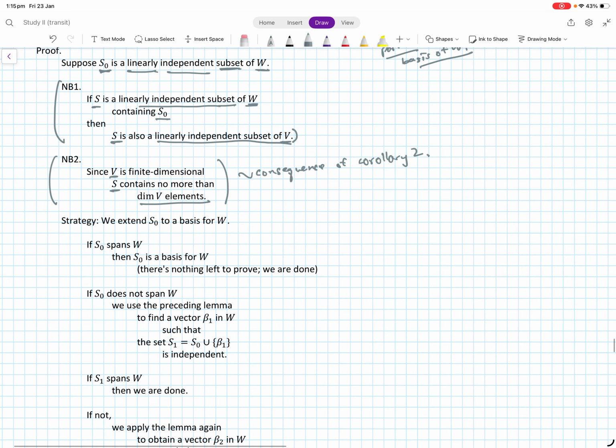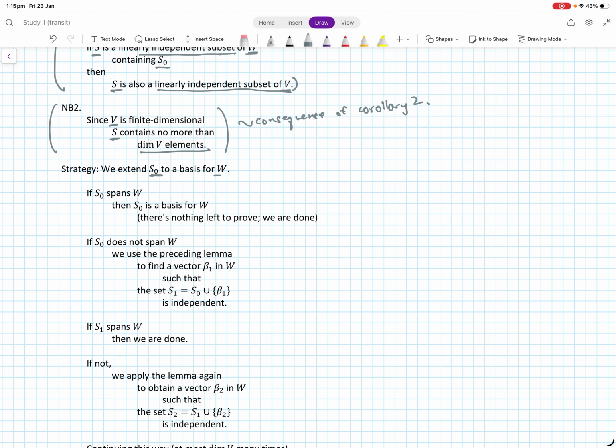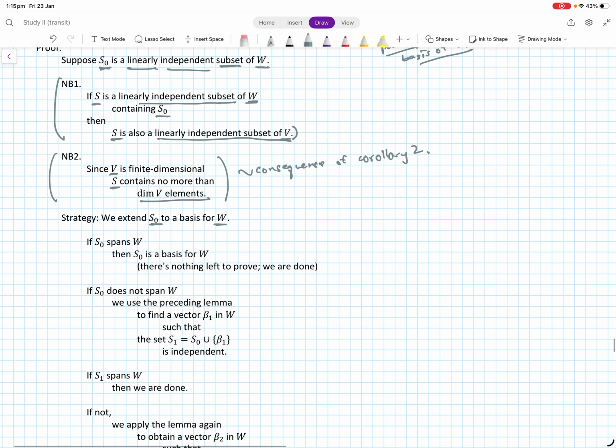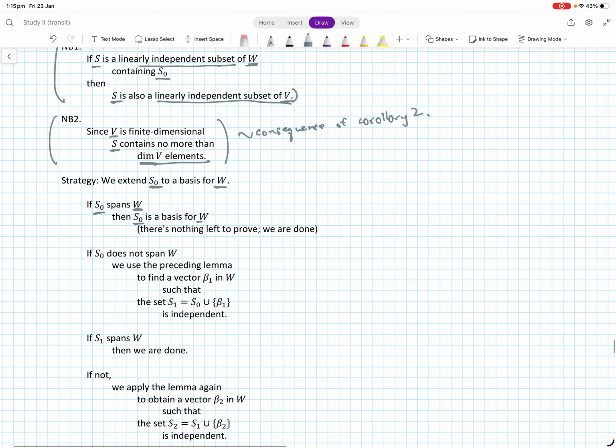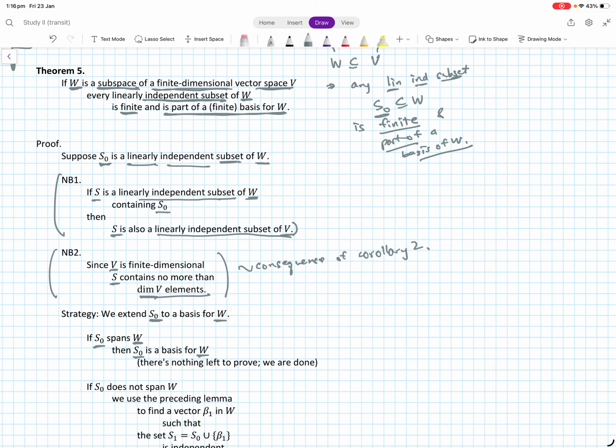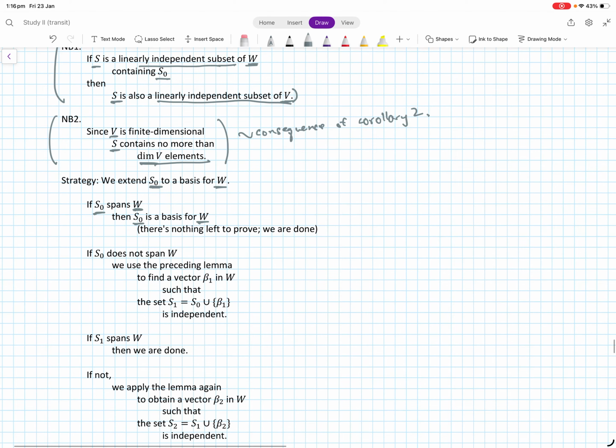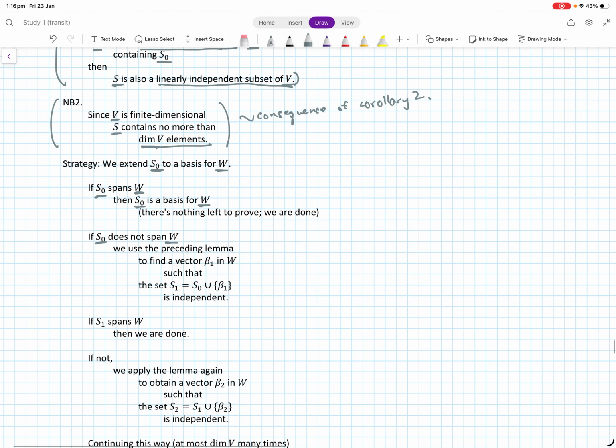Now the strategy is that we extend S0 to a basis for W. We know that the number of elements in S0 is at most dimension V, and that it is also a linearly independent subset of V. If S0 already spans W, then S0 is a basis for W, and we don't have anything to prove, because we were saying that it is part of a finite basis of W, but if it is the entire basis, then we're done. The other case is that S0 does not span W.